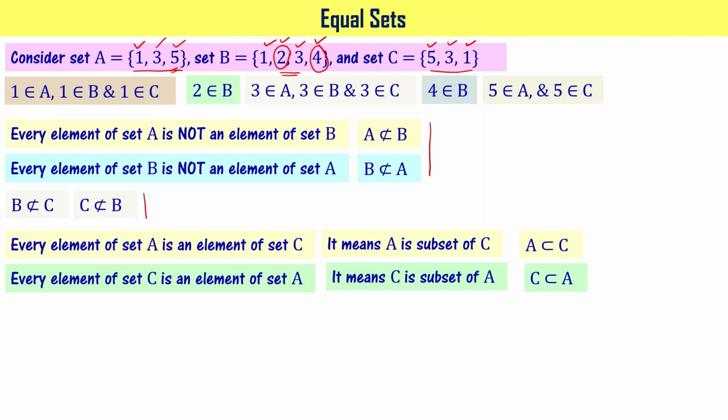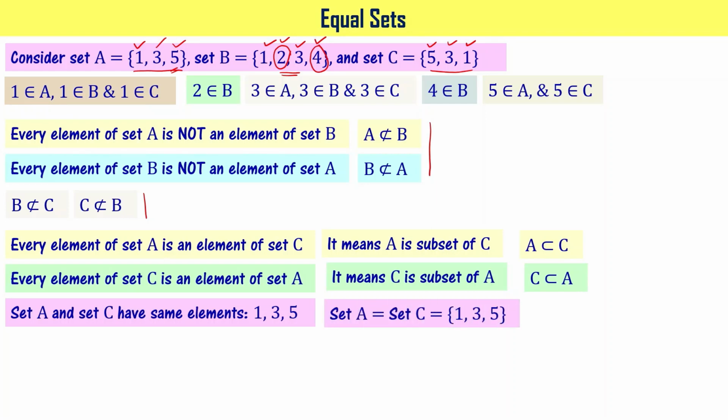This is what we have learned from the definition of subsets, right? But if you observe, set A and set C have same elements, 1, 3, and 5, right? Now I can say that set A is equal to set C, right? Means set A and set C are equal sets. Please note that point. That can be denoted using the same equality symbol. These are subset symbols. This is equality, means set A and set C are equal here. Whereas set A is subset to C here, set C is subset to A here.